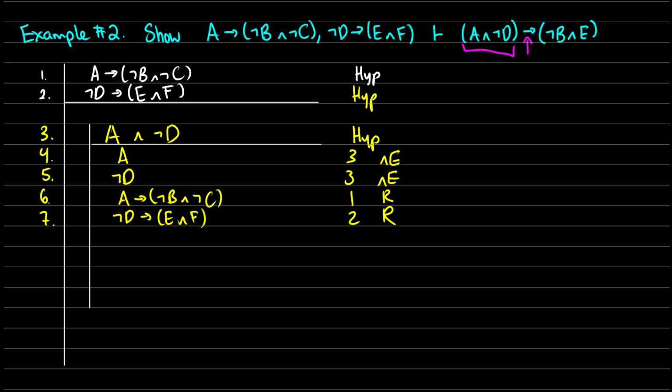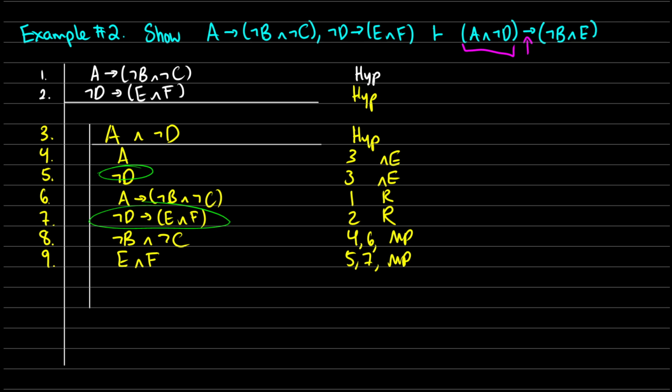Okay, at this point, we can use modus ponens. In line 8, from line 4 we have A, and from line 6 we have A arrow not B and not C. So we can use modus ponens to get not B and not C. Justification: 4, 6, MP. In line 9, we can do modus ponens again with not D and not D arrow E and F. That gives us E and F. This comes from line 5 and line 7. That's modus ponens.